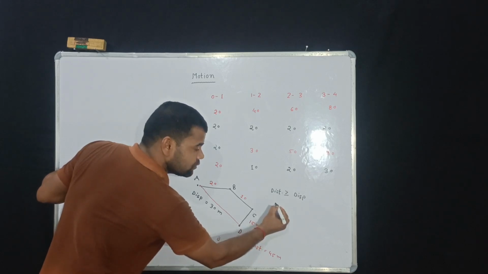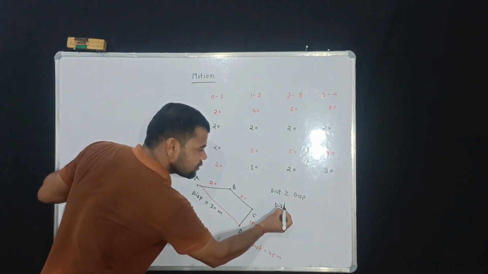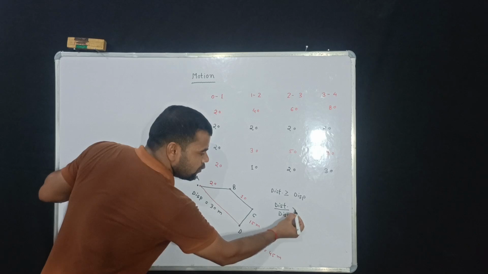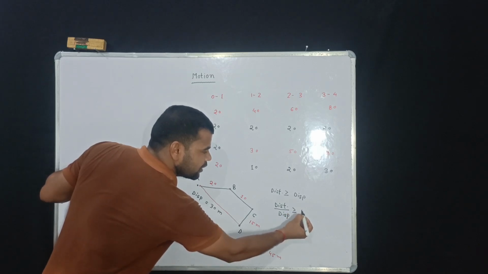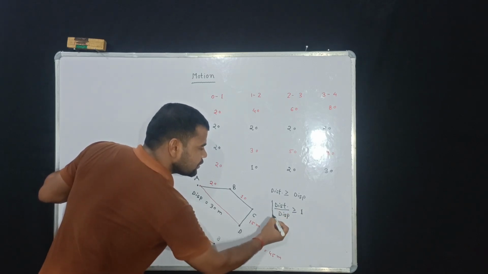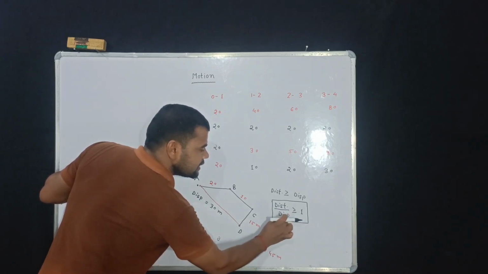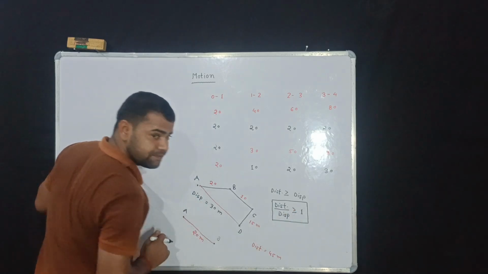So we can also say that distance upon displacement will be greater than or equal to 1. So the ratio of distance and displacement is greater than or equal to 1.